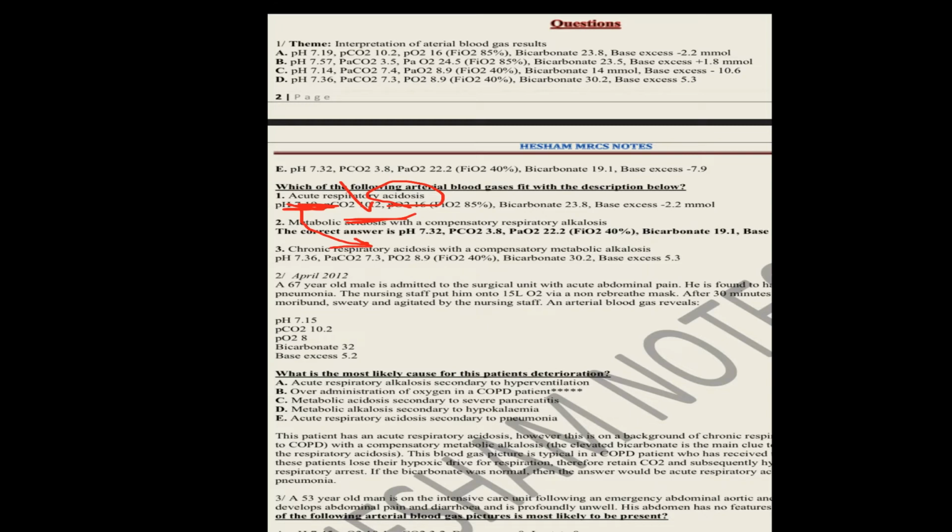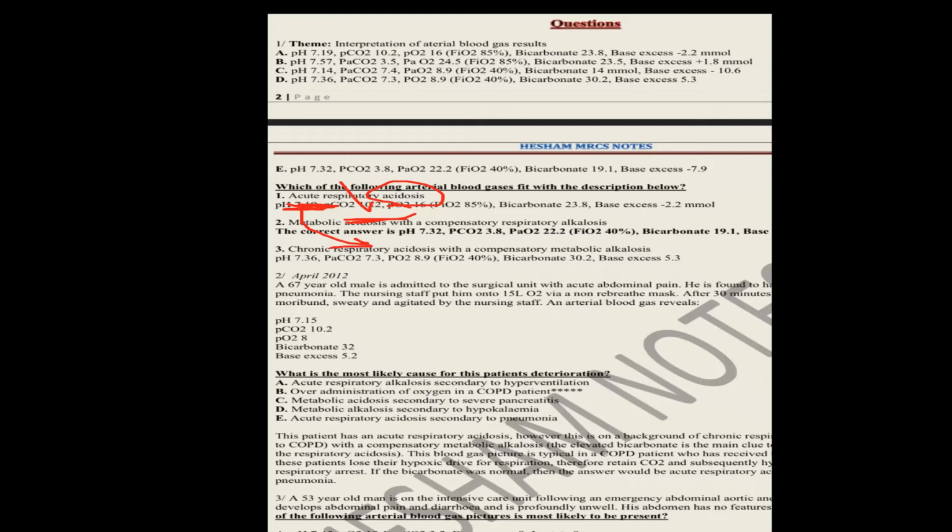Then you look at the bicarbonate. If it is normal, there is no compensation, and it will be the answer. If it is increased, there will be compensation, and this is a chronic condition. So it is A, because the bicarb is normal.